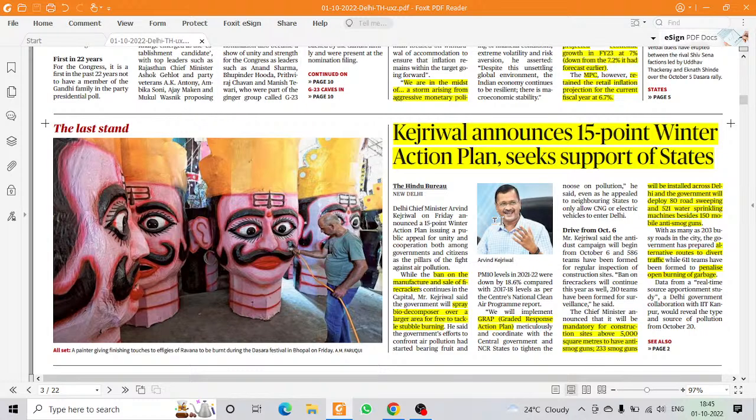What these things will do is reduce dust, and that removal of dust in the atmosphere will also help in the reduction of particulate matter 2.5 and 10. They are also diverting the routes, or constructing alternative routes, to decrease congestion and traffic, and they are also penalizing the open burning of garbage. After that they have also discussed SAFAR. What is SAFAR? System of Air Quality and Weather Forecasting and Research.